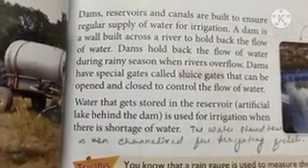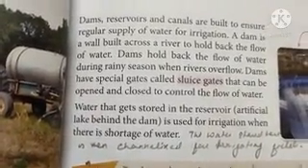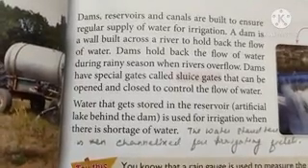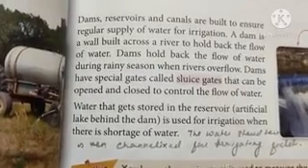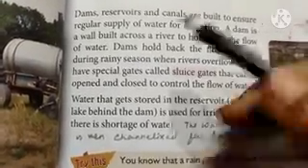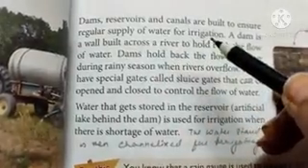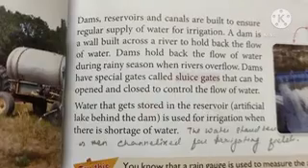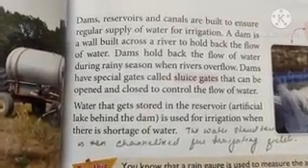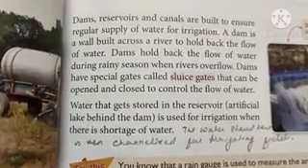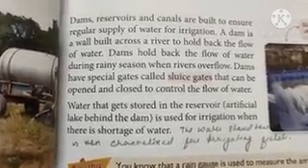Sometimes strong and high walls are built across the river to stop the water from flowing. These walls hold back the flow of water. Dams, reservoirs and canals are built to ensure a regular supply of water for irrigation. A dam is a wall built across the river to hold back the flow of water.